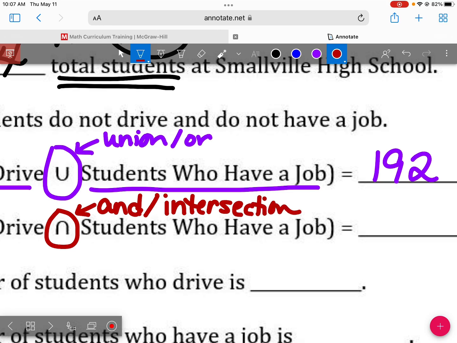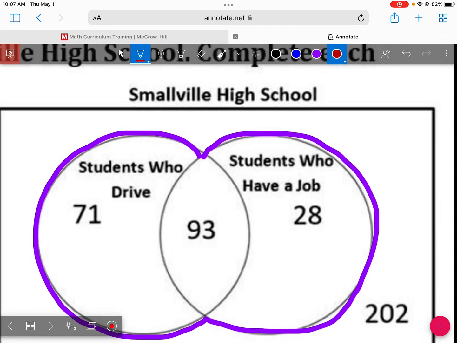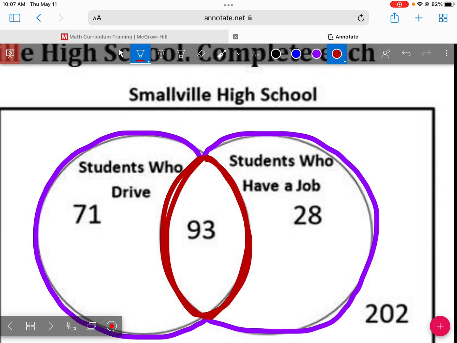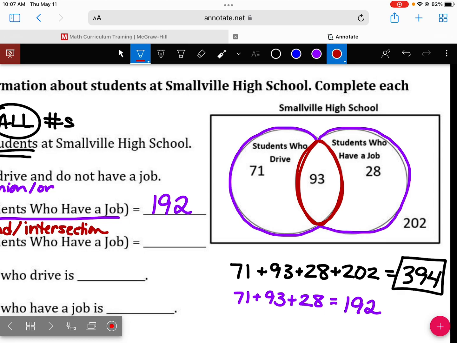So I want the students who drive and have a job. I want where these two circles are intersecting each other, where they're overlapping. Where is that in the picture? 93, it's this spot right in the middle. They're in the students who drive circle, and they're also in the students who have a job circle.